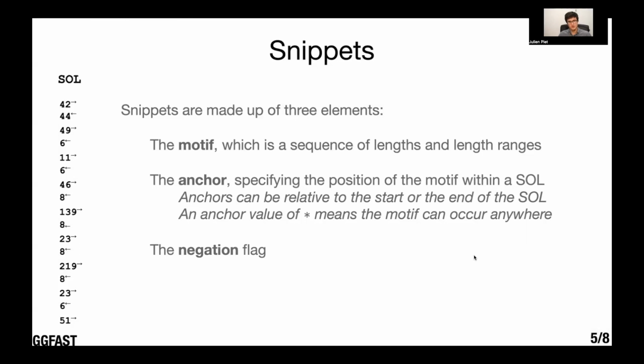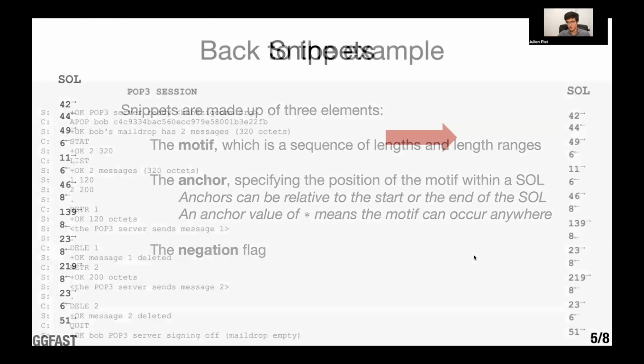And so with these two characteristics, the motif and the anchor, we can already characterize a lot of different activities. But as we said earlier, our classifiers were based on the presence or absence of snippets. And so it's important to have a negation flag to be able to characterize the absence of a motif instead of the presence. And so now that we know what a snippet is, let's go back to our example.